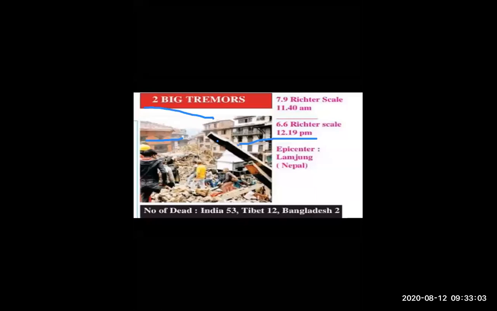Okay, students. We will again go through the part. Today we are studying endogenetic movements, also called internal movements, which are bifurcated into two parts: earthquake and volcanoes.